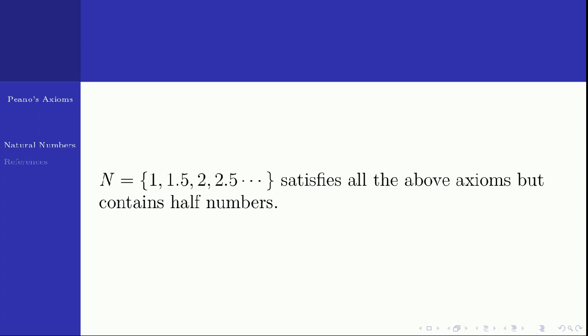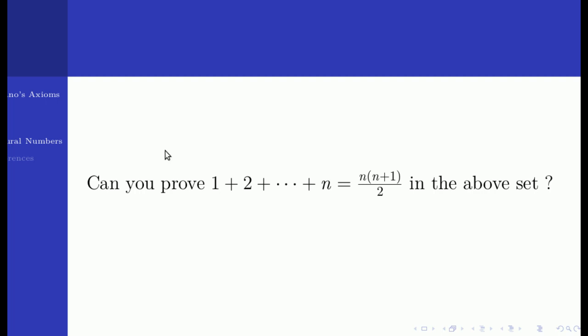But you know that this is not natural numbers because it contains half numbers. So I require one more axiom. I want to look into some rule or axiom which will fail in this collection but hold in natural numbers. Let us see one interesting thing. Can you prove 1 plus 2 plus ... plus n equals n times n plus 1 by 2 in the above set?